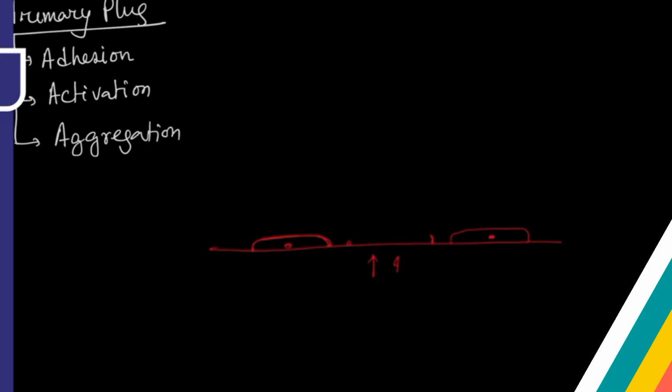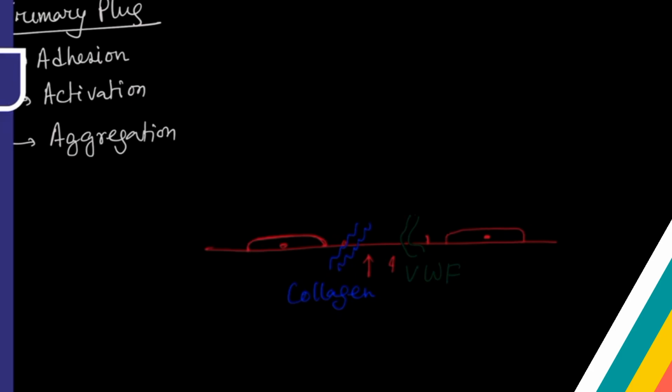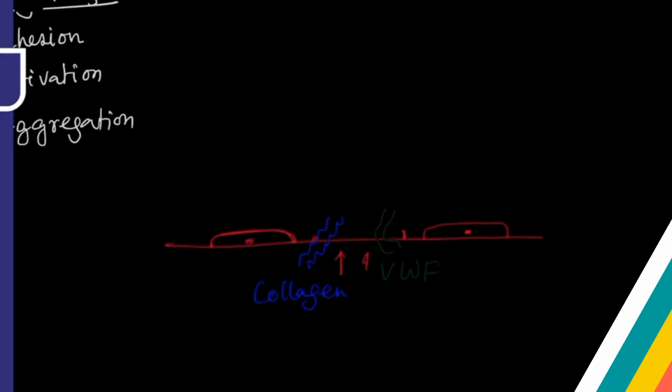But suppose there is an injury here, and there is a disruption of the endothelial cell in this region. What will happen whenever this kind of injury happens? The subendothelial collagen will be exposed. Suppose this is subendothelial collagen, it is exposed. Not only that, subendothelial connective tissue also contains von Willebrand factor. I hope all of you know that von Willebrand factor is synthesized by the endothelium cell.